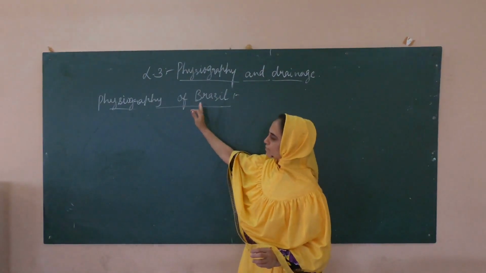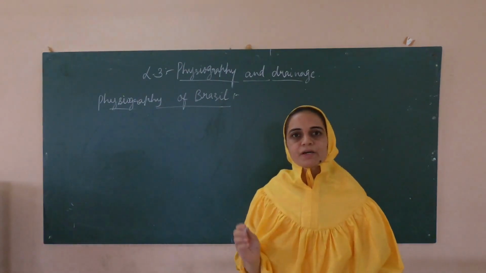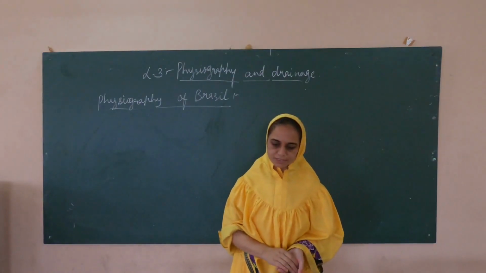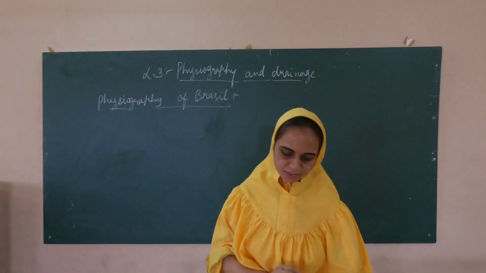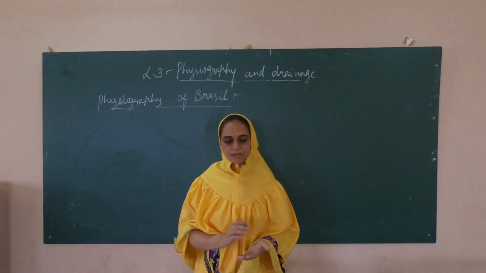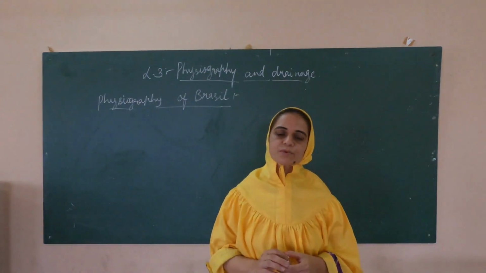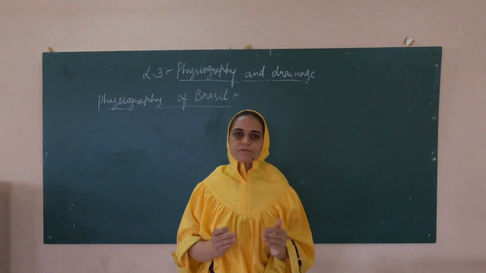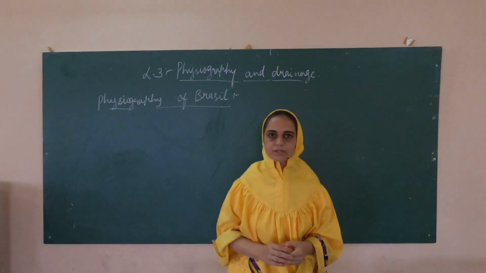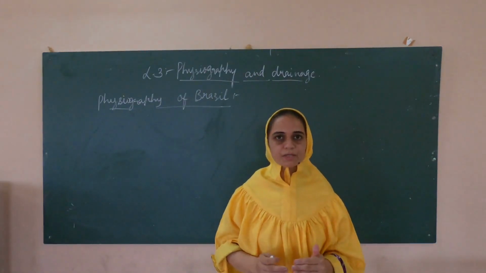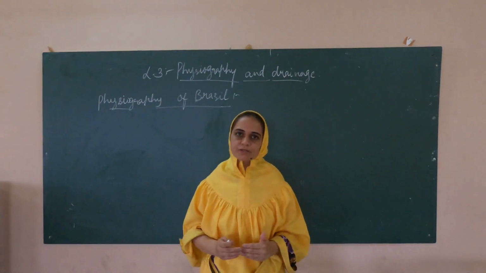Yesterday in the last video we studied the physiography of India, and today we are going to study the physiography of Brazil. Again, the physiography of Brazil is divided into 5 major divisions: the highland, the coastal region, the great escarpment, the plains, and the island group. The comparison between the physiography of India and Brazil is given here, children. So today we are going to learn how the physiography of Brazil is divided into 5 parts.